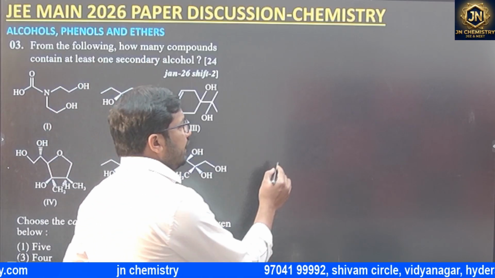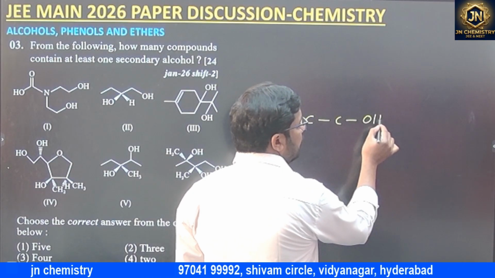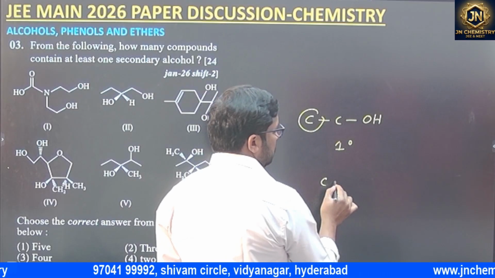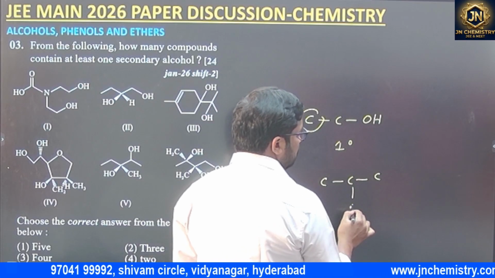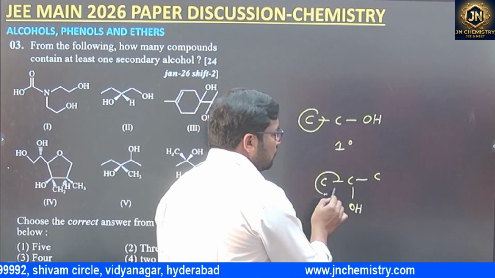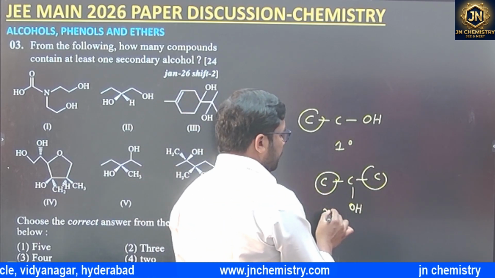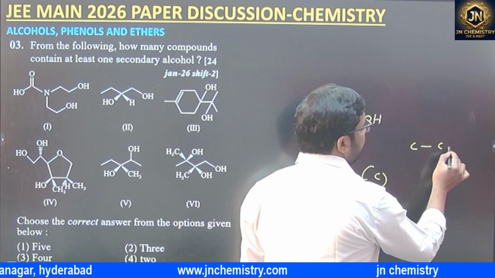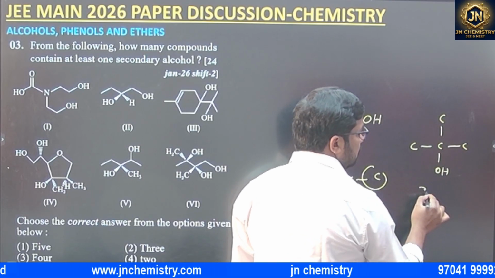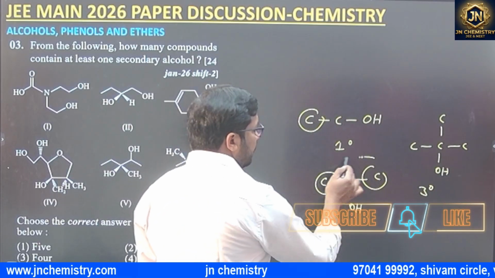Simply, we need to know if the alcohol OH group is attached to a carbon that is attached to only one other carbon, we can say this is a primary alcohol. Secondary alcohol means the OH-bearing carbon is attached to 2 carbons, this is secondary, 2 degree. And if the OH-bearing carbon is attached to 3 carbons, this is 3 degree. But simply they are asking how many 2 degree